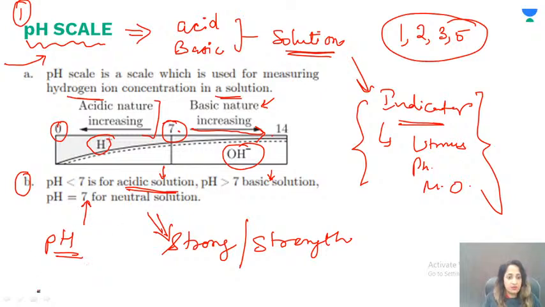So this is about pH scale. You can get any marks question, 1, 2, 3, 5. If they give you, okay, this is the pH, what would be the strength of the solution? Is it acid or is it base? And if it's a 5-marker question, they're going to ask you what is pH scale, describe all of the features and what is there in the pH scale, all those things.